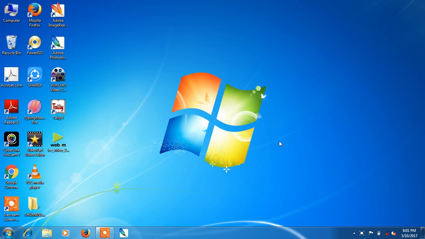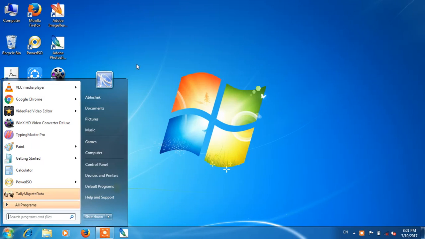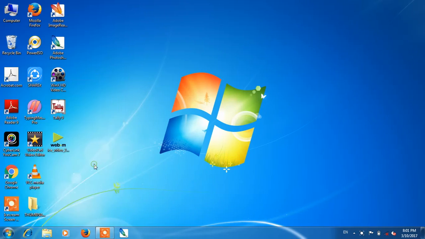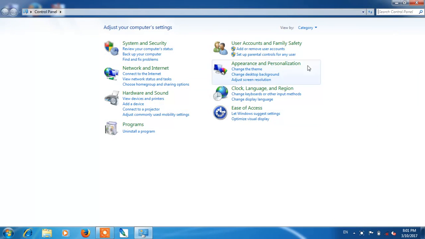Today I will show you how to review your system properties, that is the amount of RAM and operating system groups, and many other things. So let's start. First you have to click on the start button, then go to Control Panel. Here you can see all the options of Control Panel. You will have to click on System and Security.